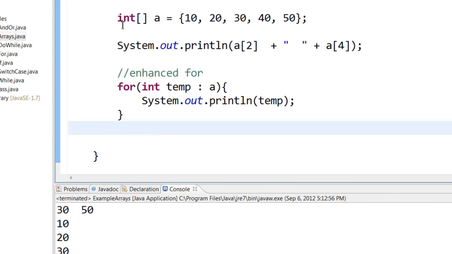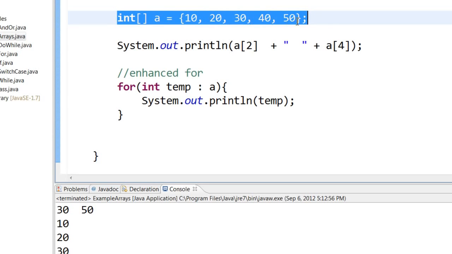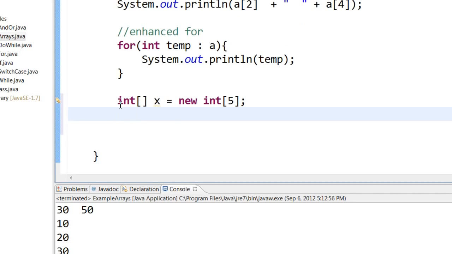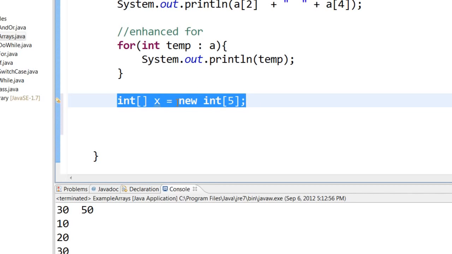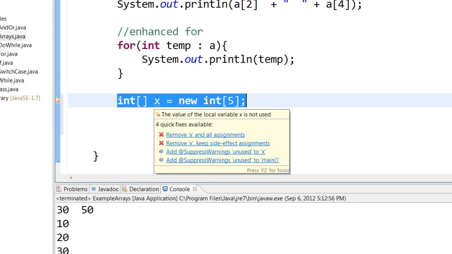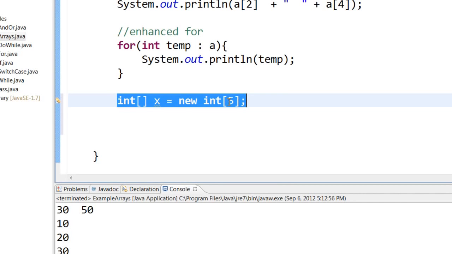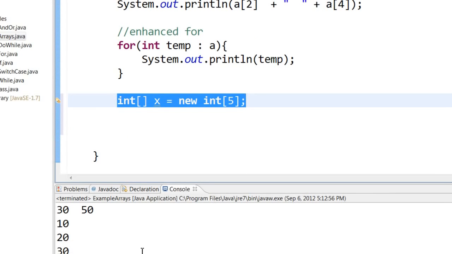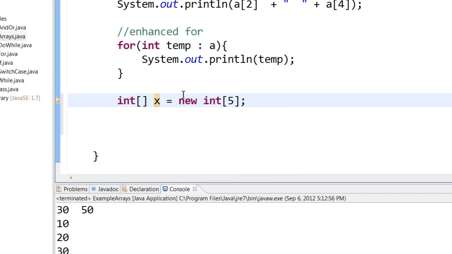Of course, it is not required that whenever you declare an array, you should immediately give all the numbers in that particular array. You can first declare an array and then assign numbers to it, like this. In this case, I have declared an array called x, and I am saying new int of 5. That means this x array will have 5 numbers. Immediately Java behind the scenes will create 5 boxes and label them as x of 0, x of 1 till x of 4. Remember, arrays always start at 0. Since we have just declared the array and it does not have any values, by default it will put the value 0.